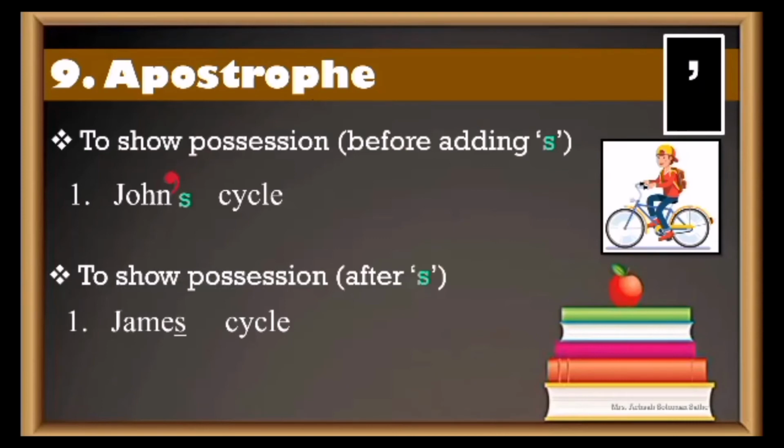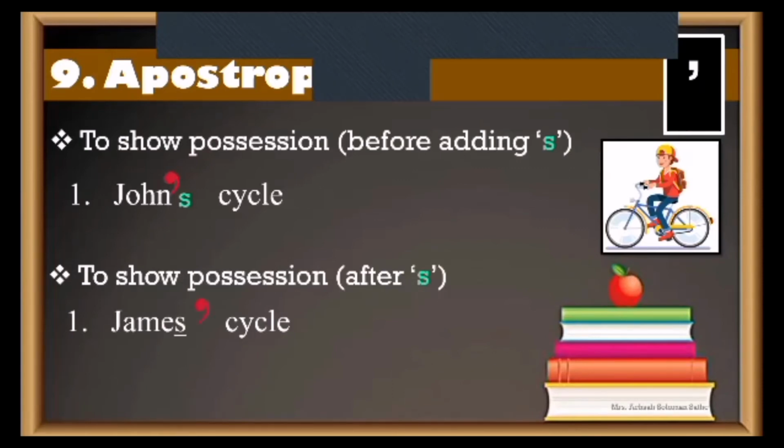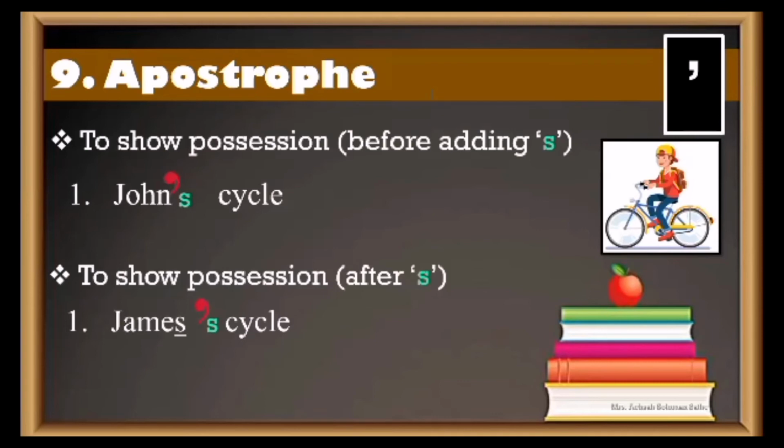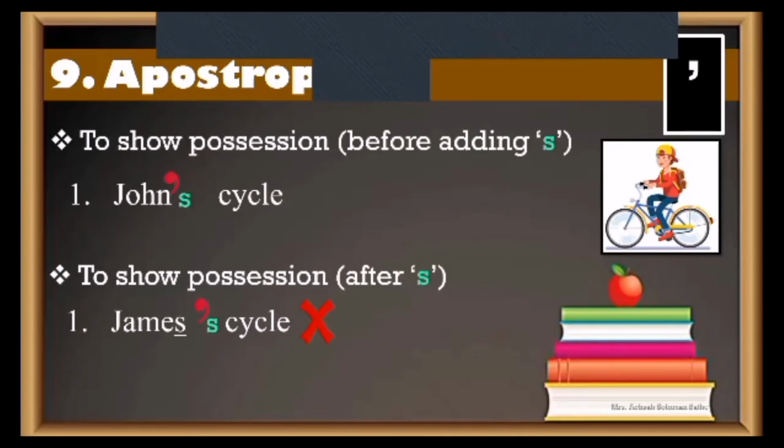James. This is the biggest problem. Whenever names end with S, the apostrophe will come, but S will not come. If you put an S, you know how it will sound? James cycle. It's funny, right? So that is wrong. Whenever S comes at the end, you will not add the S. Remove the S. Only put the apostrophe.